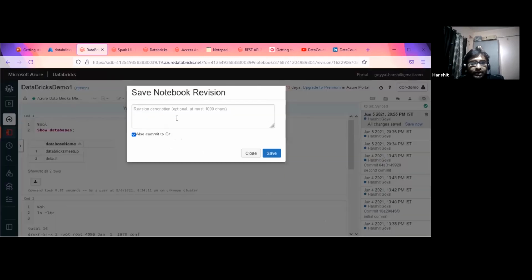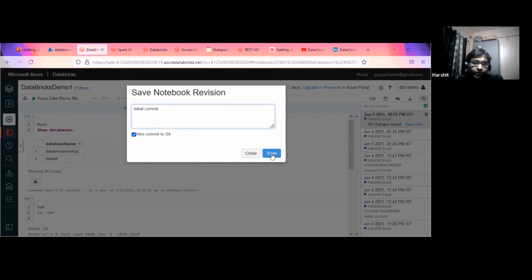Here you can directly write your commit message. So we're committing into Git. Commit. Okay, and it basically committed directly to Git as well.